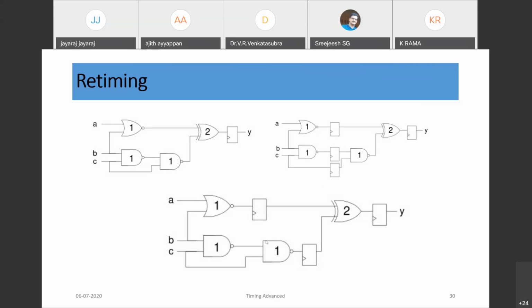Now, if you look at the next circuit, we are adding the flop at this output instead of here. So both would give the same function. That means whatever flops are at the input, we are pushing to the output. So here now these 2 flops are pushed to the output. So the advantage is that 2 registers are reduced, register minimization has happened, and the functionality would also be the same.